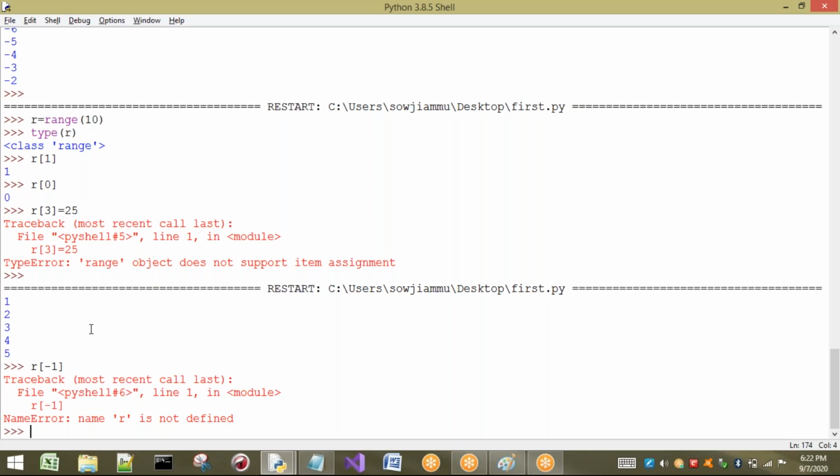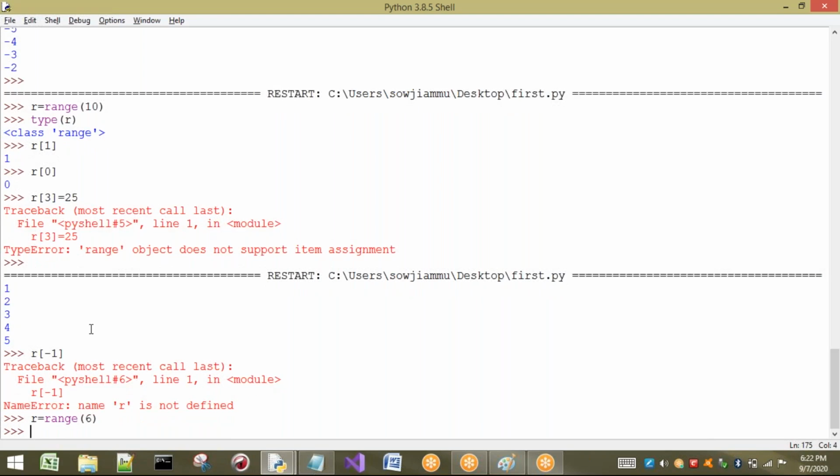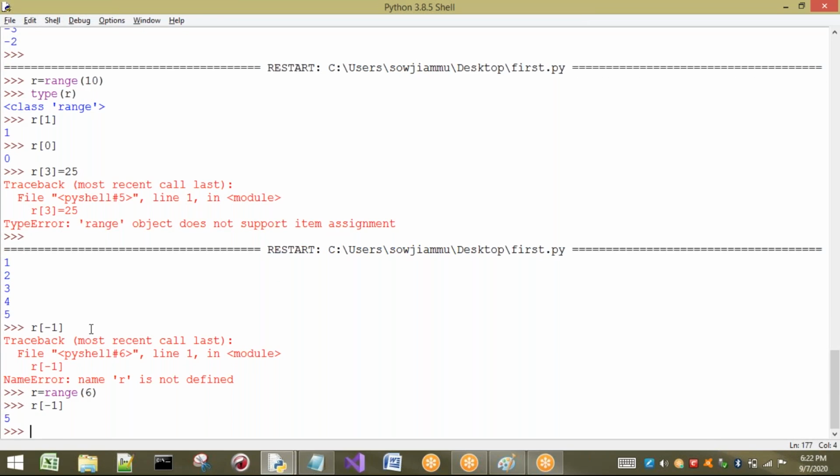Okay, I am going to take some R here. R equal to range, I will take up to 6. No problem. If I print R, we are going to get the values from 1 to 5. Here I want to see the value of -1. The reason is, for any sequence, positive indexes will be there and negative indexes will be there. There is no problem, but why are we getting an error here?